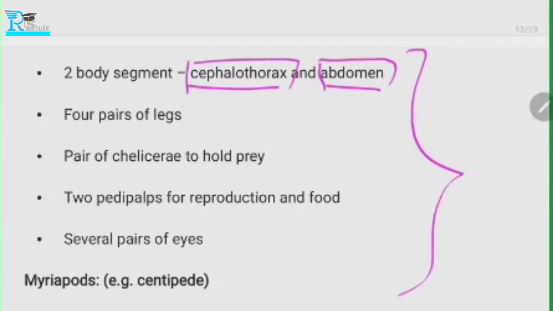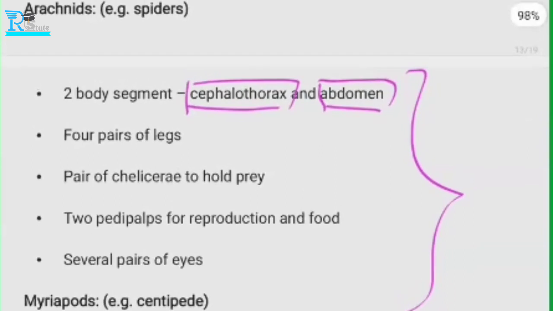Then arachnids also have four pairs of legs, and a pair of chelicerae to hold prey. They also have two pedipalps for reproduction and food, with several pairs of jointed eyes. An example would be spiders.